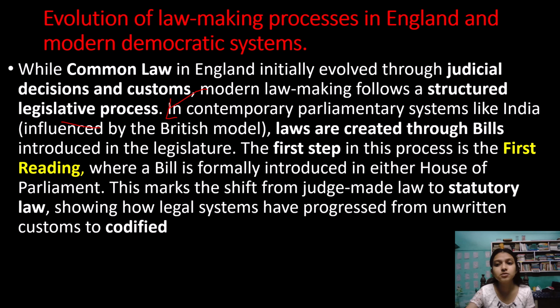In a contemporary parliamentary system like India, influenced by the British model, laws are created through bills introduced in the legislature. So nowadays, in order to make an act, there should be a bill passed, and with the proceedings it will become an act. The first step in this process is the first reading, where a bill is formally introduced in either House of Parliament. This marks the shift from judge-made law to statutory law, showing how legal systems have progressed from unwritten customs to codified law. So this is how law has changed with the time period.